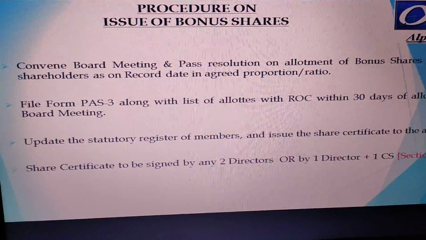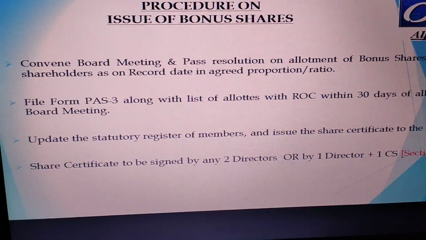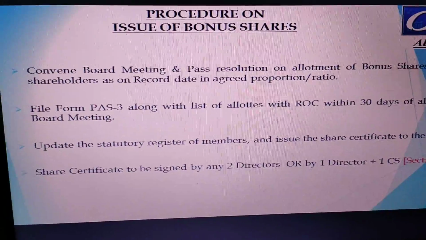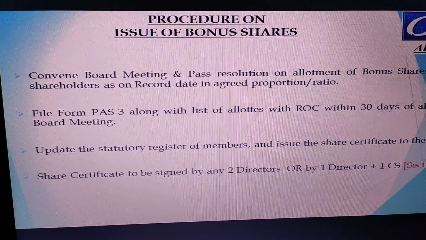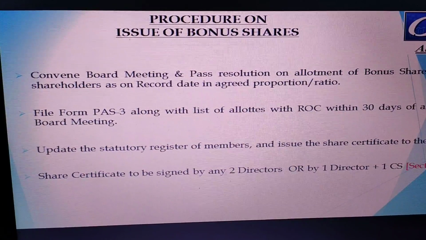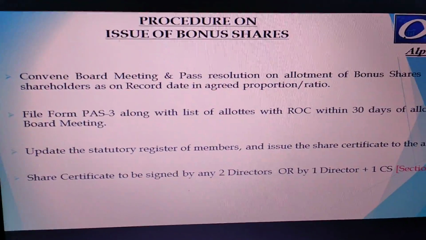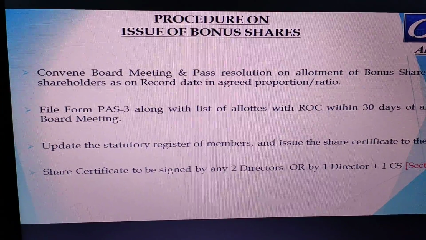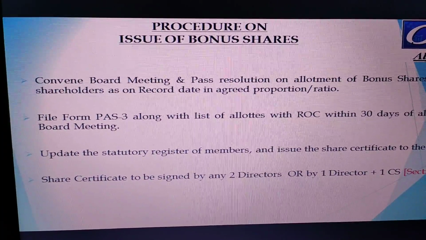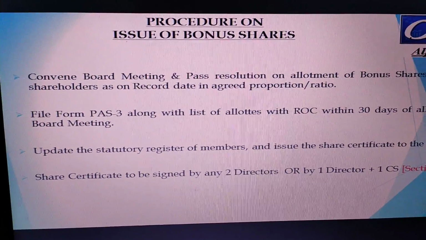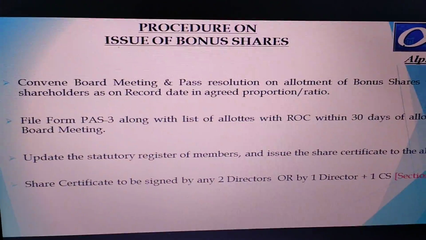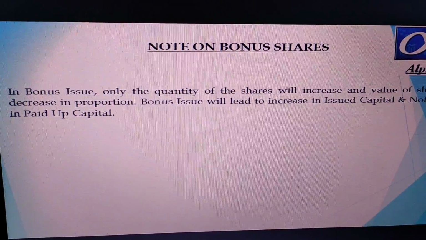When you file PAS 3, of course you need to file it with a list of the allottees, the same procedure as what you do for a rights issue. In the PAS 3 you will give the list of all the shareholders who are entitled and also the necessary information to the regulator. Thereafter update your statutory register of members and issue share certificates to allottees. Share certificates are to be signed by 2 directors, or 1 director and the CS, which I am sure you are aware of. So this is the overall procedural aspect of issue of bonus shares.